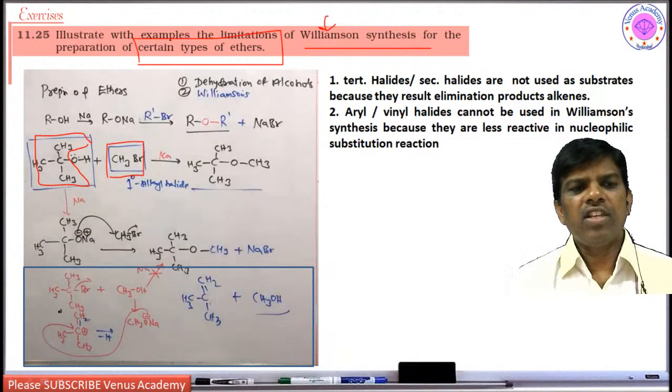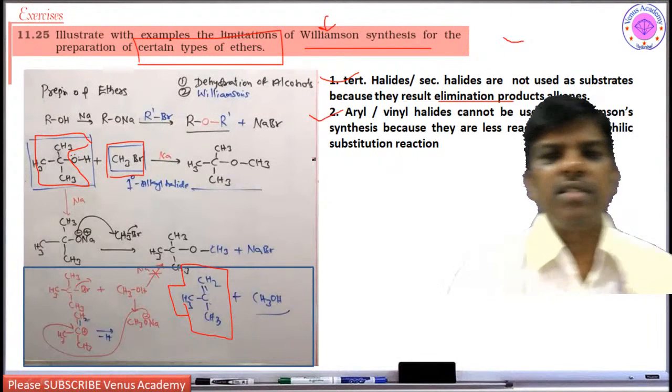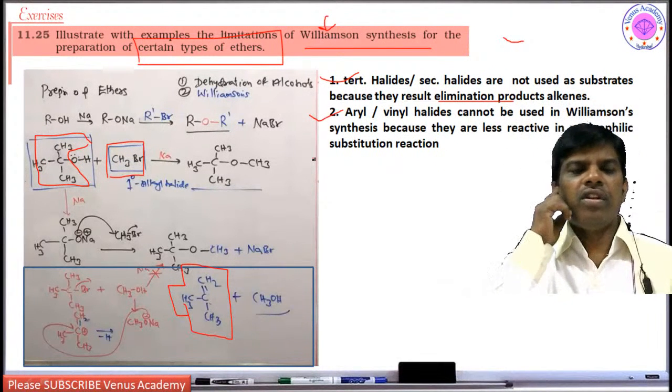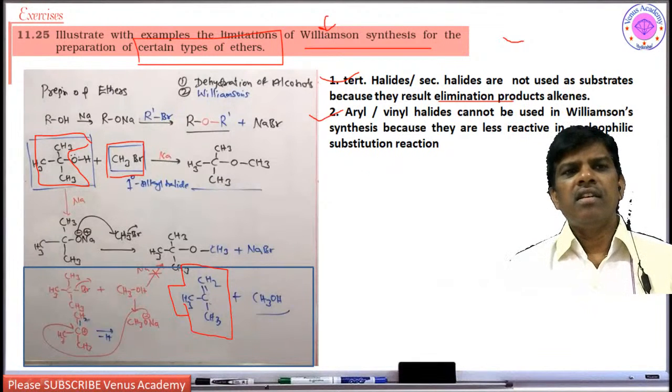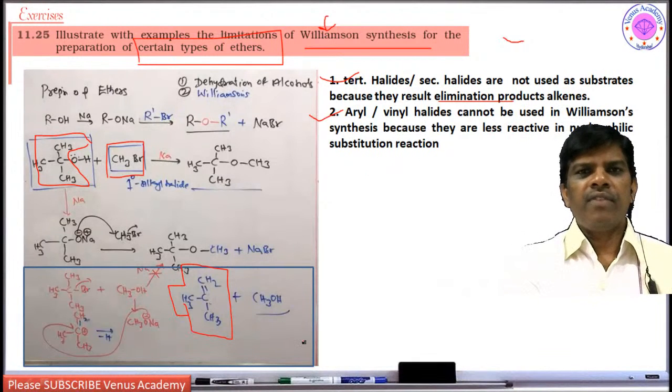If I take the tertiary or secondary part as halide, it is going to give alkene as the major product because of elimination reactions. So the limitations are that tertiary halides or secondary halides are not used as substrates because they give elimination products. At the same time, aryl or vinyl halides cannot be used in Williamson synthesis because they are less reactive in nucleophilic substitution reactions. This is a small limitation of Williamson synthesis.